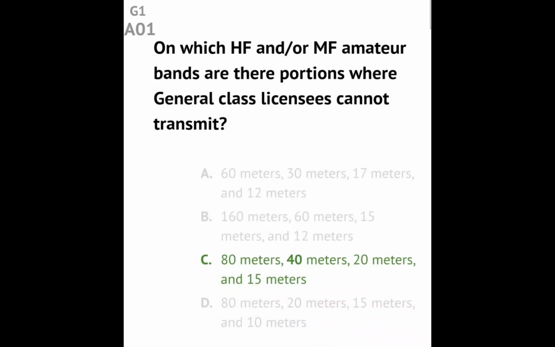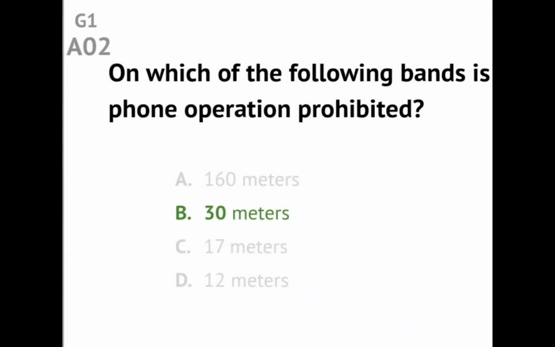Question G1A01. On which HF or MF amateur bands are there portions where general class licensees cannot transmit? Answer: 80 meters, 40 meters, 20 meters, and 15 meters. Question G1A02.